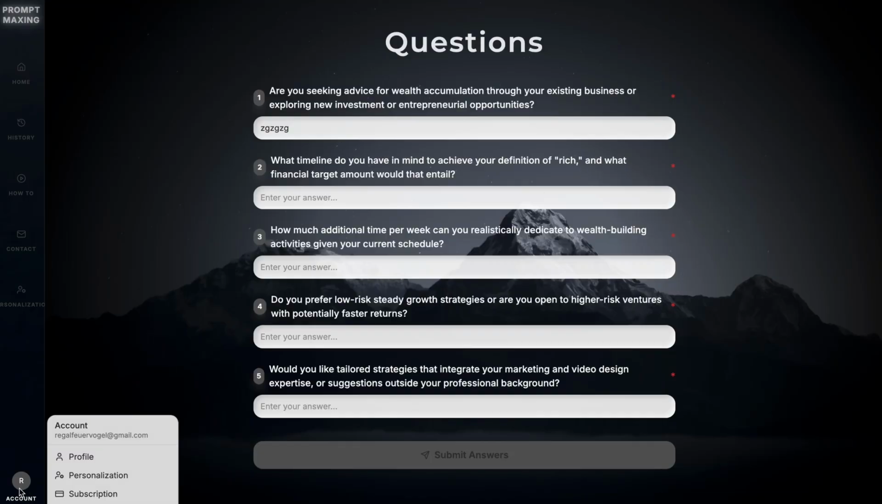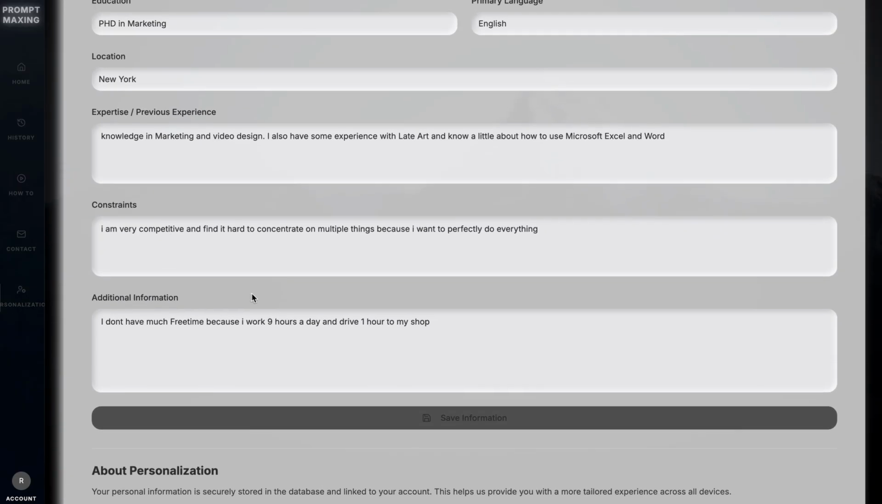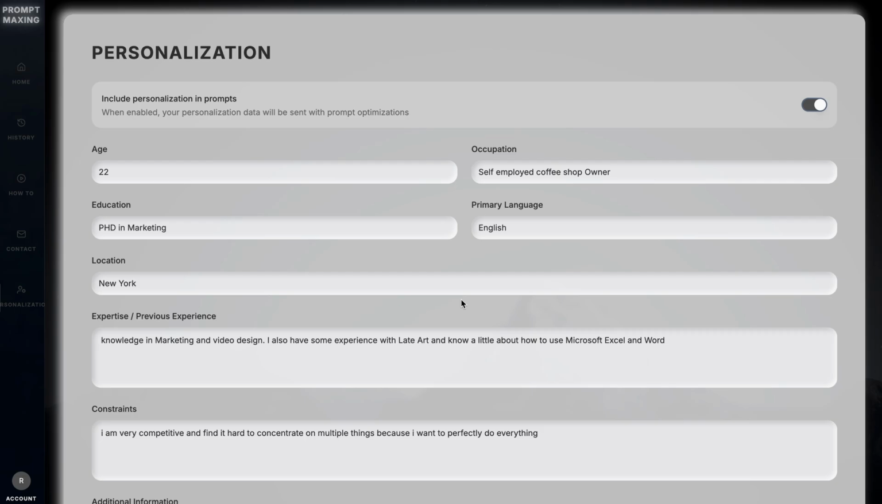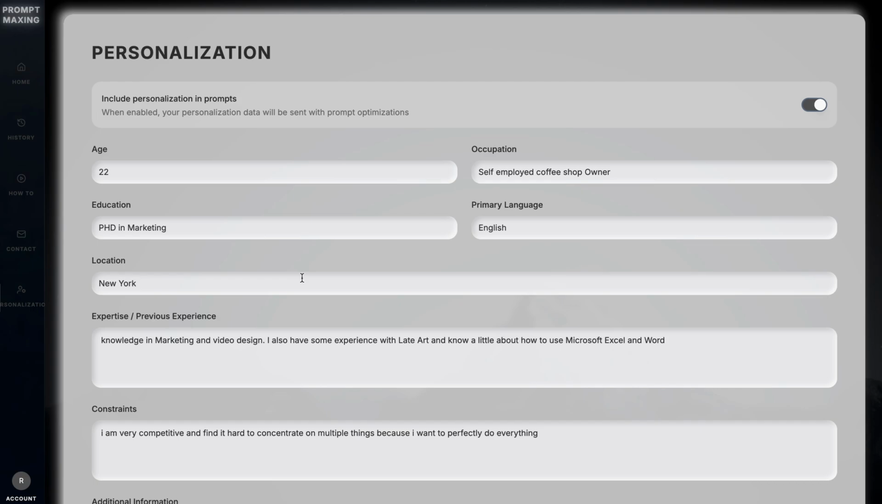Furthermore, if you go to personalization, it's the same rule as always. Write as much as you're comfortable sharing. Write as much about yourself as possible, because the AI agent then has a much better picture of what person you are and what to write in the finished prompt.